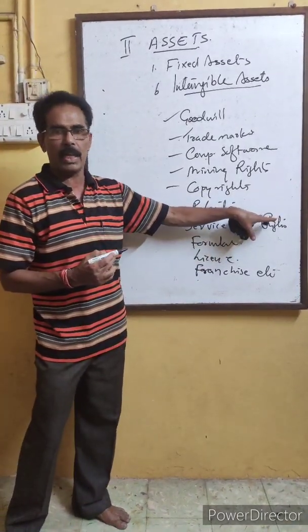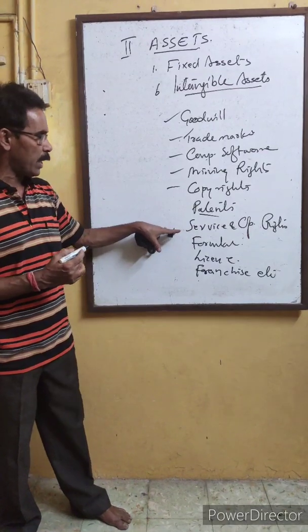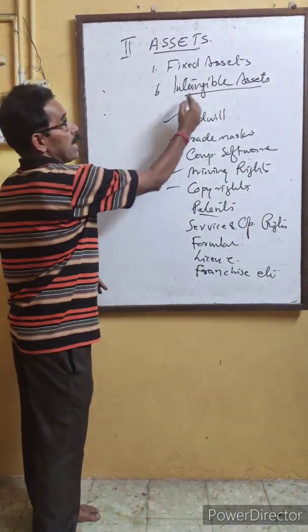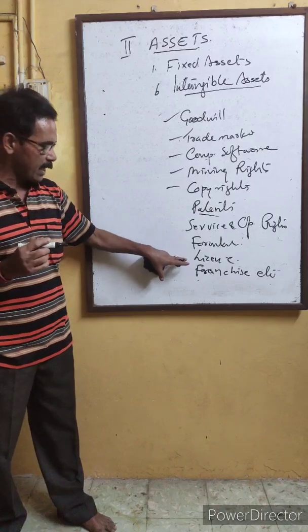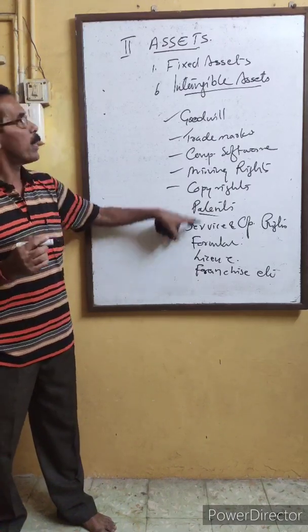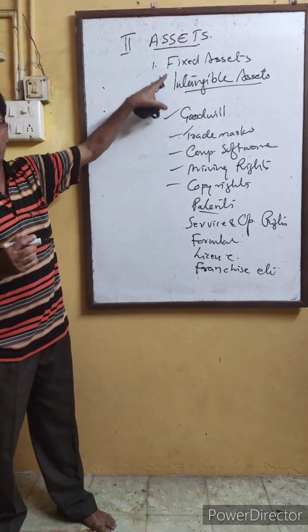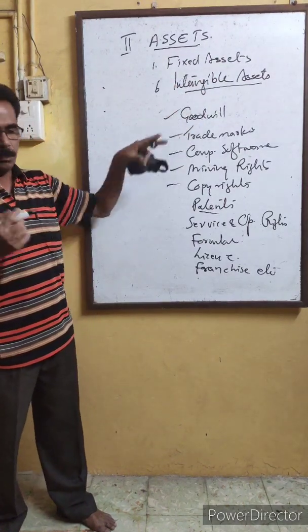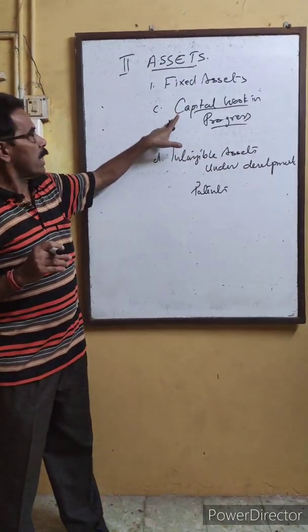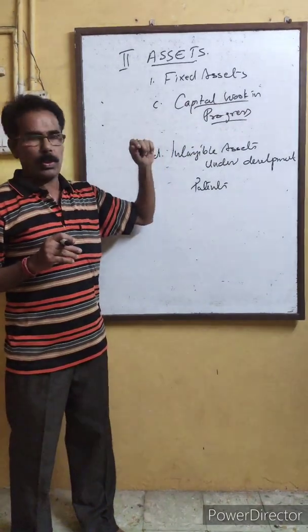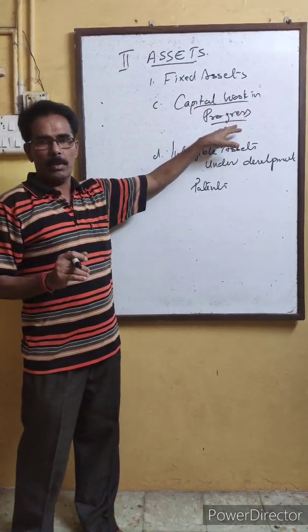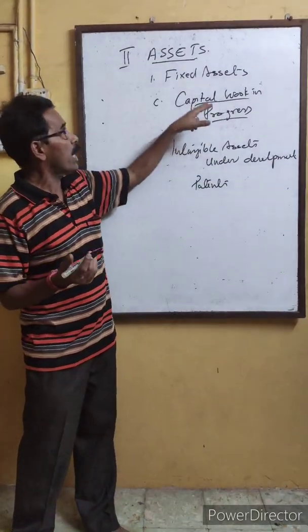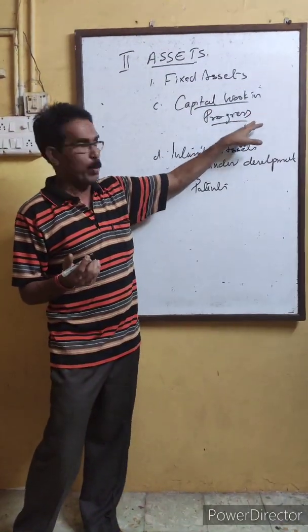If any operating right or any service right is acquired, that is also coming under intangible asset. Formulas, particular formulas made, licenses and franchisee. These are the different items coming under intangible assets. Another category, C, is capital work in progress. Work in progress means under construction. If a building is under construction, then it will come under capital work in progress.